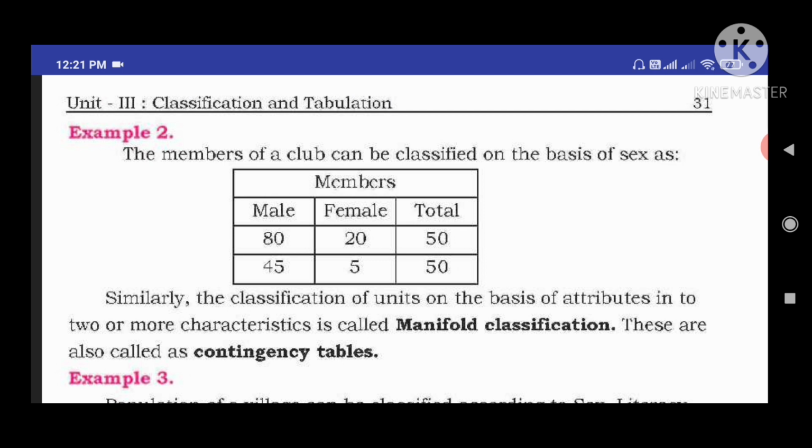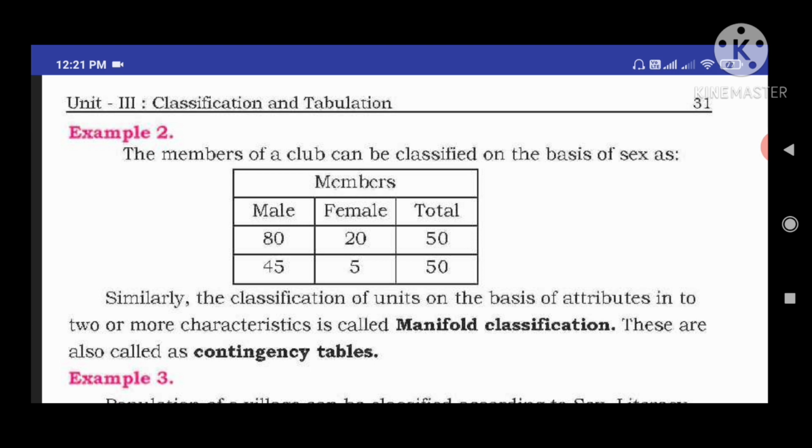Sex means gender here. So, members: male, female, total. They are given the information of male, female and total. Male and female is a sex or member, so gender. Based on the quality we are recording, male we are recording separately and female we are recording separately. Next we are doing a total.